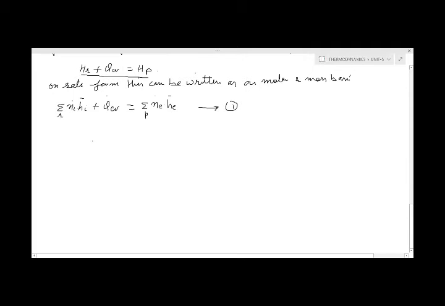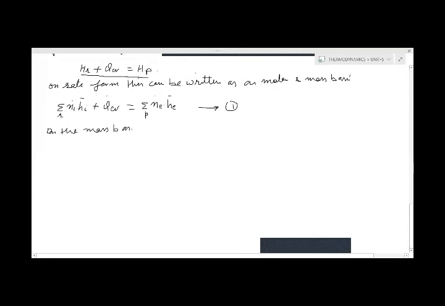This can also be written on the mass basis. On the mass basis, we can write this is again summation R. In place of N we write Mi.